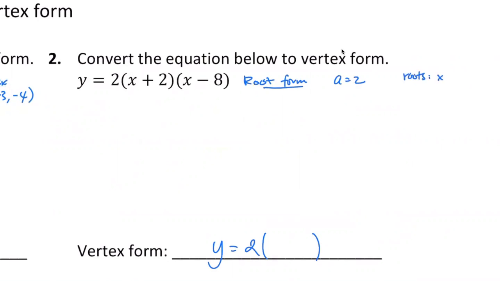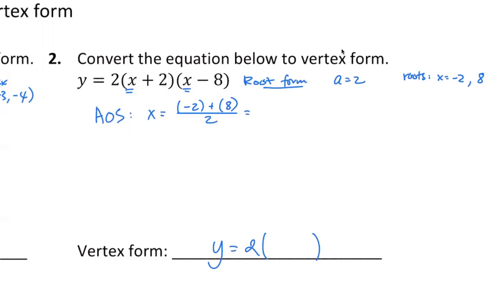Okay, the roots are x equals to... Do you know the roots here? x equals -2 and +8, because that's what makes the whole thing 0. So you need to have -2, then you +2, which gives you 0. Now if we have the roots, we know that the axis of symmetry is always right in the middle between the two roots. To find the axis of symmetry, we're not going to use negative b over 2a because that's for the standard form. Instead, we're going to find the midpoint, aka average, of these two numbers.